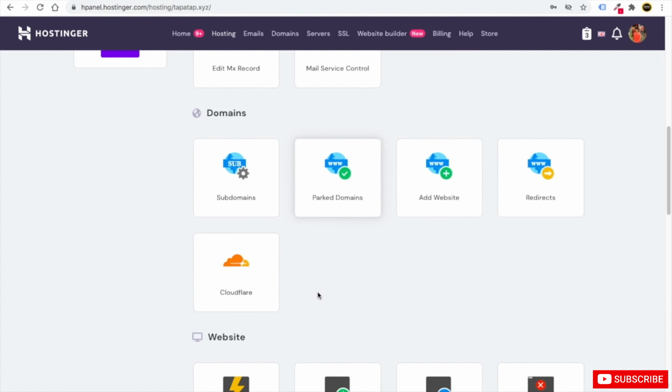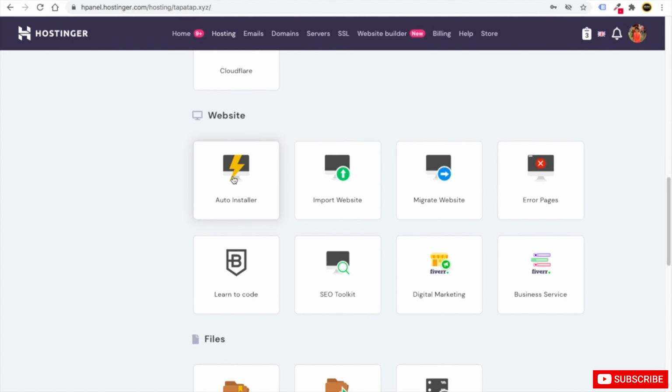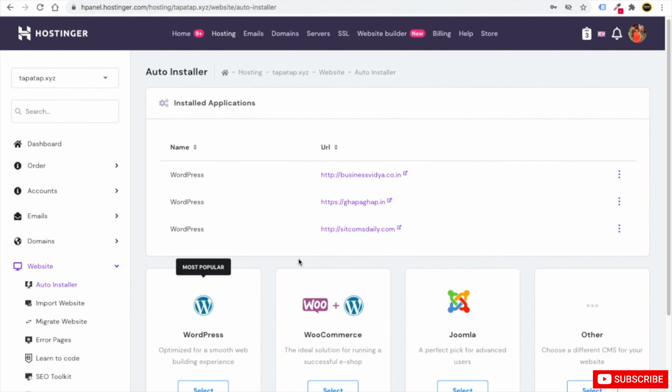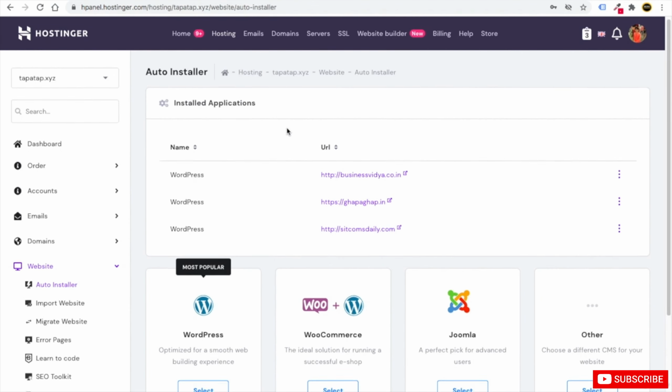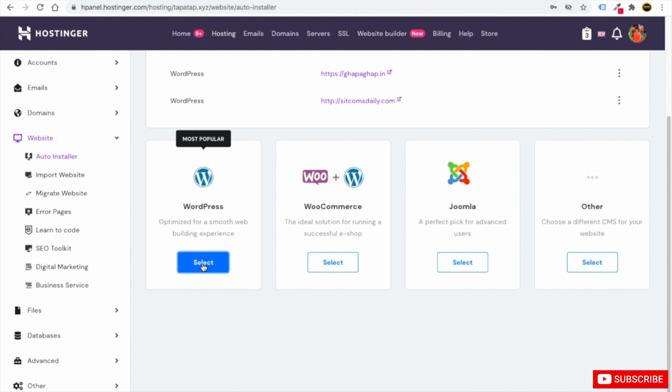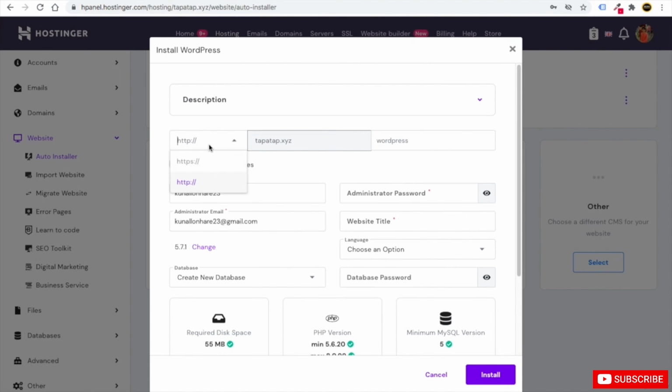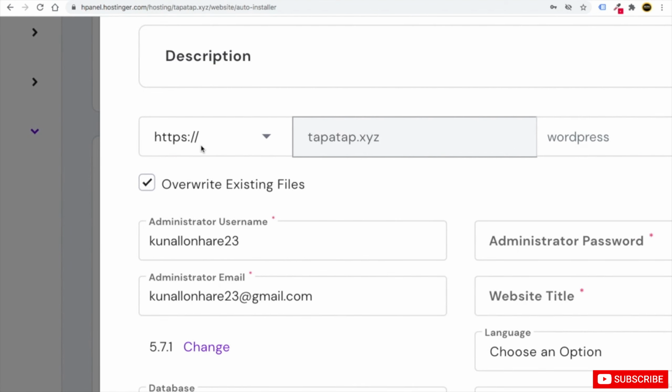Then just scroll down. In website you will see auto installer. Just select this, and all the WordPress websites you create will show up here. So for your tapatup.xyz we have to install WordPress. I will select WordPress. Now friends, here you will see HTTP and HTTPS. One concept you have to learn here is that right now we have installed the SSL certificate for tapatup.xyz.